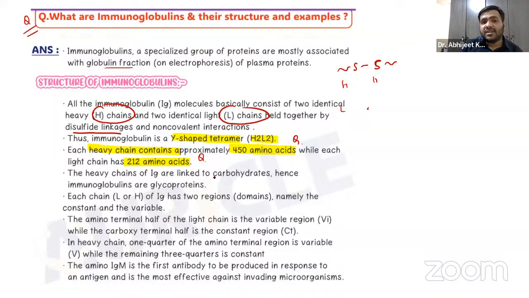The heavy chains are linked to carbohydrates. Hence, immunoglobulins are also called glycoproteins. Why? Because the heavy chains of these immunoglobulins are connected with the help of carbohydrates.